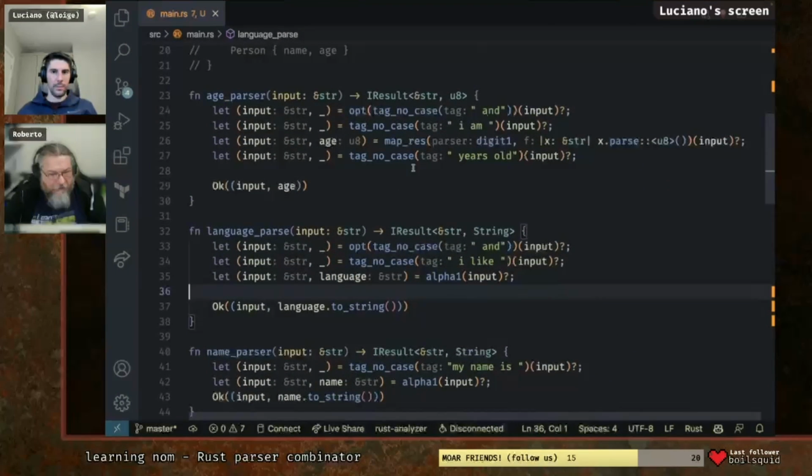Here is everything tag no case. There is a space in front of the I in "I like". There is a space in front of line 34. There is a space that should be there. Yeah, if we remove the space there and put the space at the end of the "and" in the line above. Remove the space from there. Why is it not the same as this one?